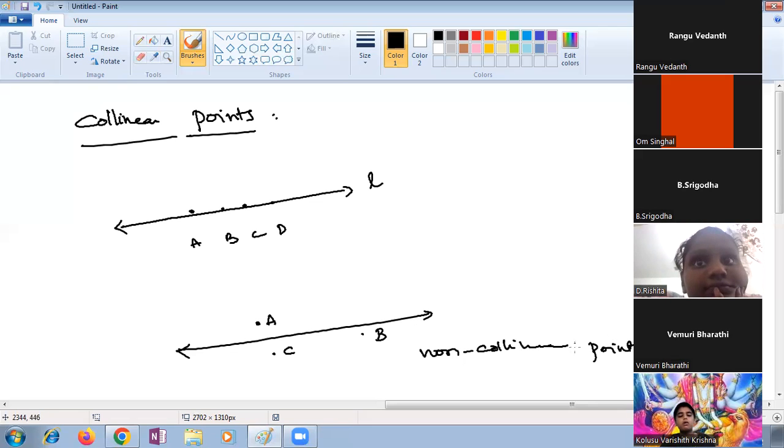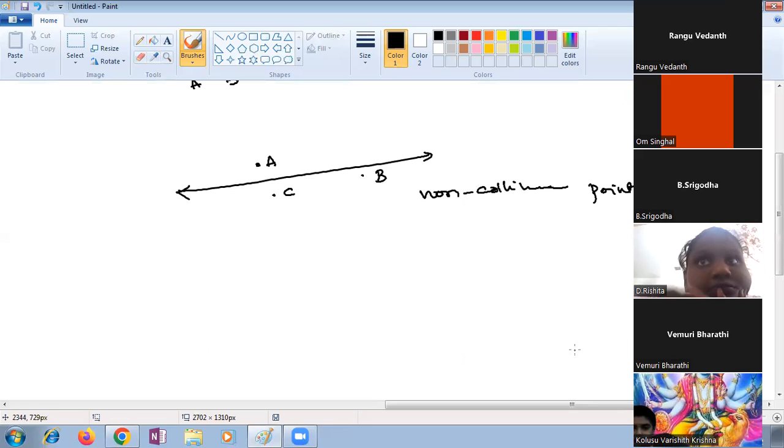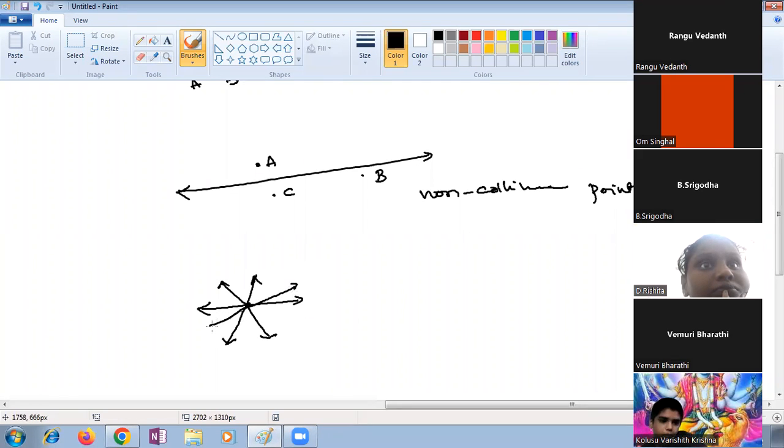Yes. Now coming to the next part, suppose many lines are passing through a single point. Two lines passing means we know that these are intersecting lines. If more than two lines pass through the same point, there is a name. Anyone from your class? Intersecting lines. Yes, they are passing through the same point.